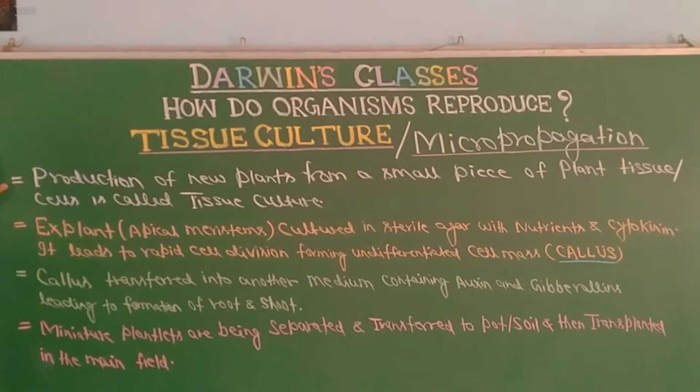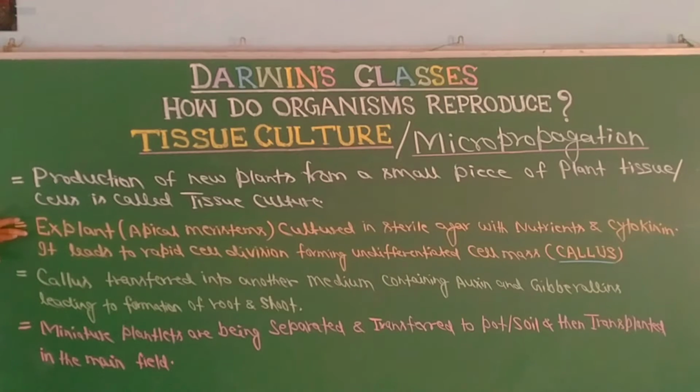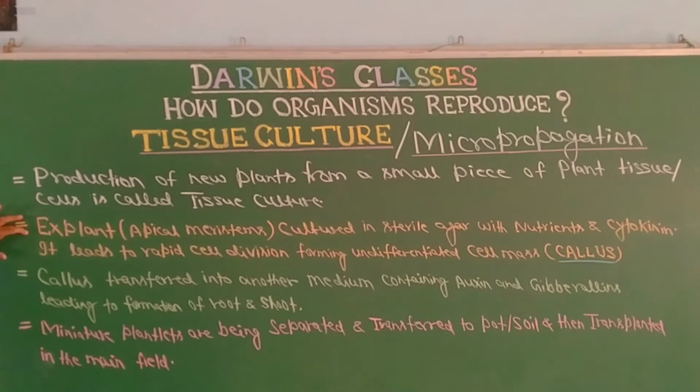In tissue culture, production of new plants from a small piece of plant tissue or cells is called tissue culture. This is the definition. The part of the plant which is taken is termed explant. Explants are generally taken from apical meristems, as it is assumed that they are disease free and contamination free.